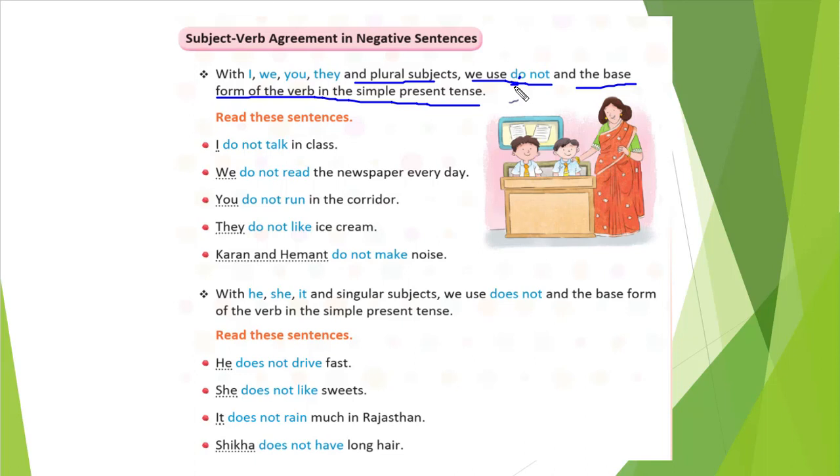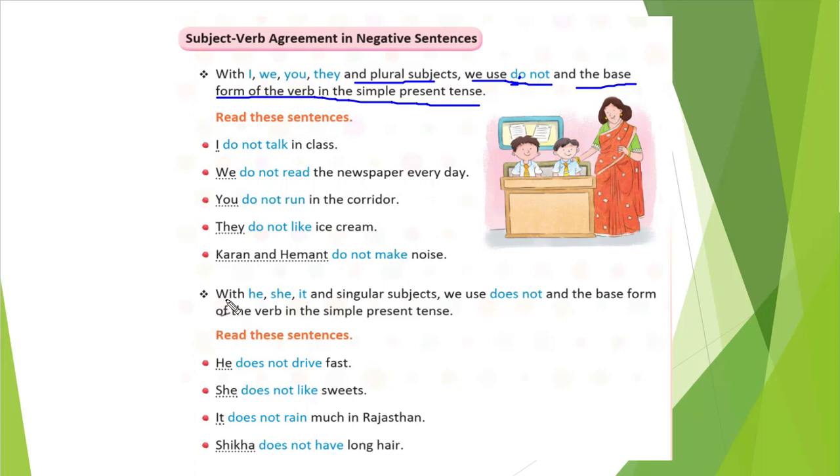You can see the example. I do not talk. We do not read. You do not run. They do not like. Karan and Hemant do not make noises. You see here what we have done? We have just written I, we, you, then do not, and after that, in the last, we have written our verb in the base form. Correct? That much only we need to do.